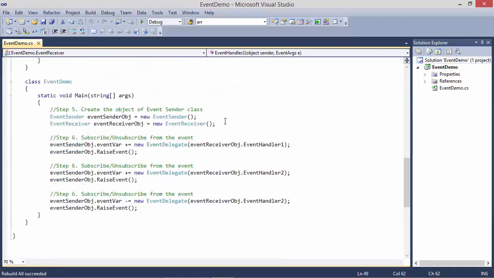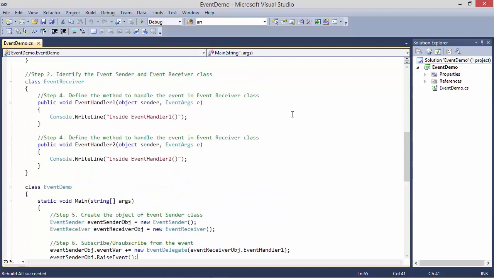Let's see the main. So here we have created EventSender object and EventReceiver object. Then we are subscribing EventHandler1 method of EventReceiver object to the event where, then we are calling the method RaiseEvent of EventSender obj. So it will go to RaiseEvent of EventSender obj.